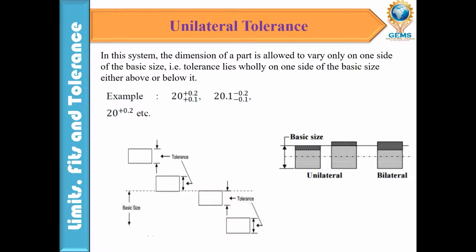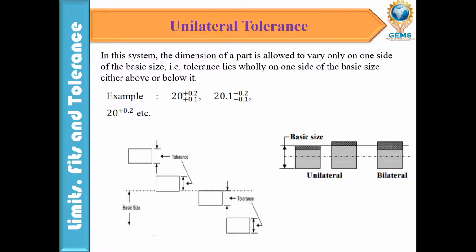Suppose you see this figure. In the first one, what happened? The tolerance may be above or below, either plus or minus.